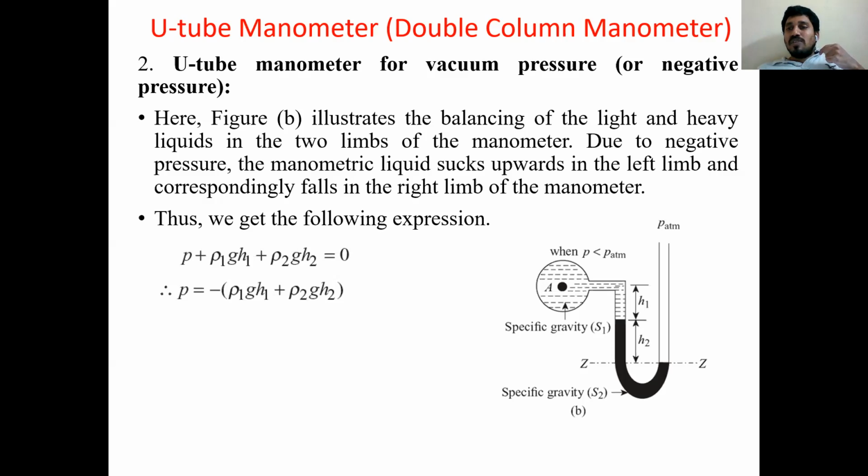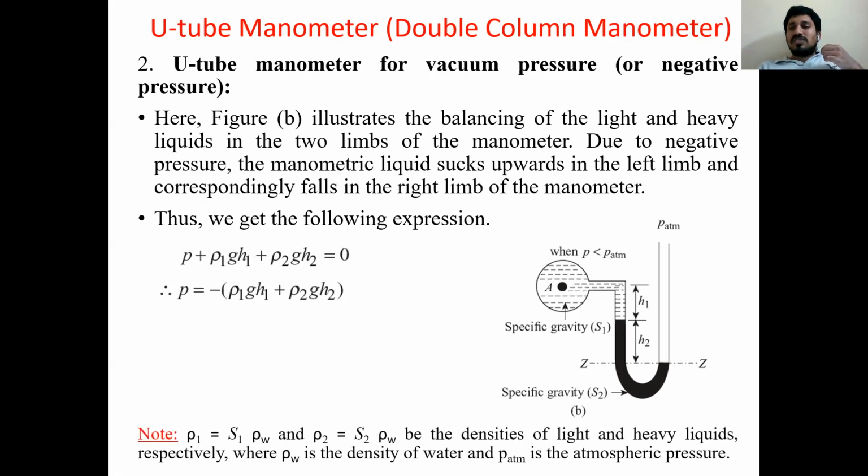So here I write only the vacuum case. P plus rho 1 g H1 plus rho 2 g H2 is equal to 0. P is equal to minus rho 1 g H1 minus rho 2 g H2. Or if you want to write in brackets, minus, I have taken out g: rho 1 H1 plus rho 2 H2 in brackets. Like that it comes. So like this, we write the equation for vacuum in case of U-tube manometers. We'll discuss a problem on this one. Then you can have a clear idea how to solve a problem on U-tube manometers.